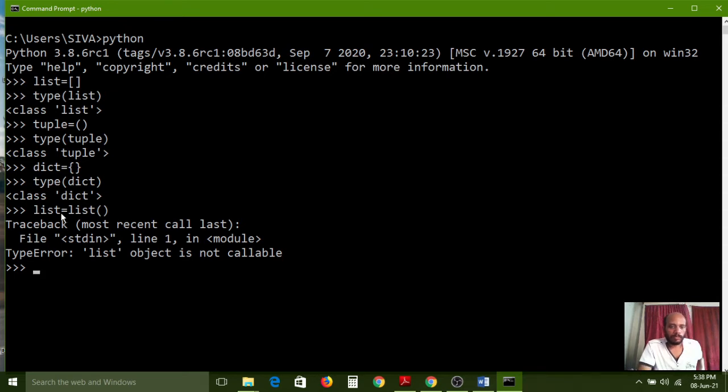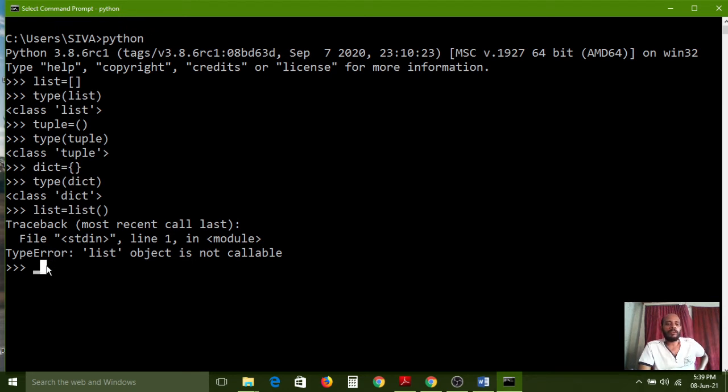No. Sorry. Actually, the list function is used to convert tuples to list. If you want to convert tuples to list, we have to use the list method. So this is not the right way. Actually, if you want to create an empty list, empty square brackets are enough. If you want to create an empty tuple, empty round brackets are enough. If you want to create an empty dictionary, empty curly braces are enough.